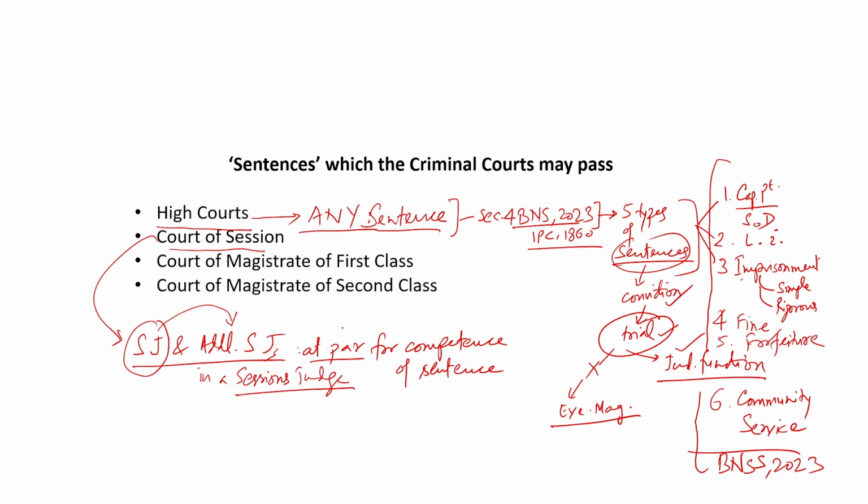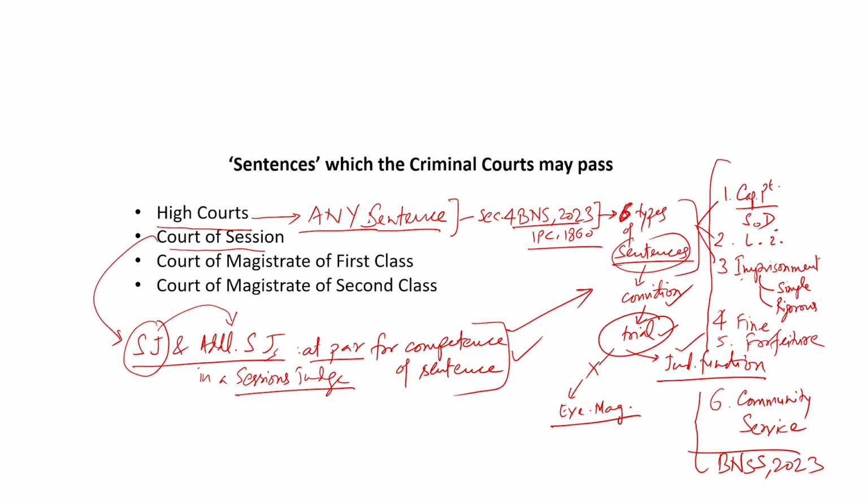But on the judicial side, they are all the same. So, they all have the same competence of passing sentences, and section 22(2) says that they may pass any sentence authorized by law. As we have seen, authorized by law, we have already seen section 4 BNS 2023 that there would be these types of sentences that may be passed.